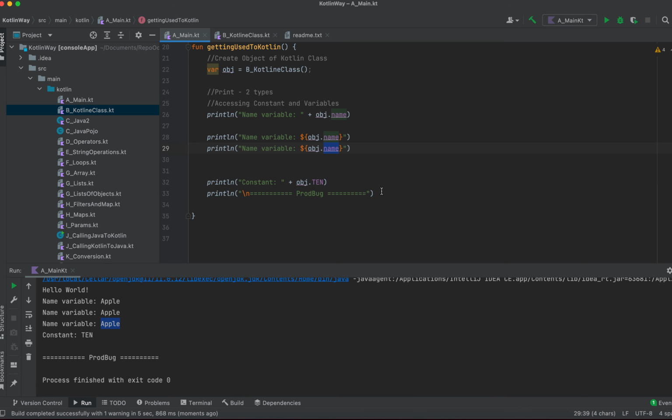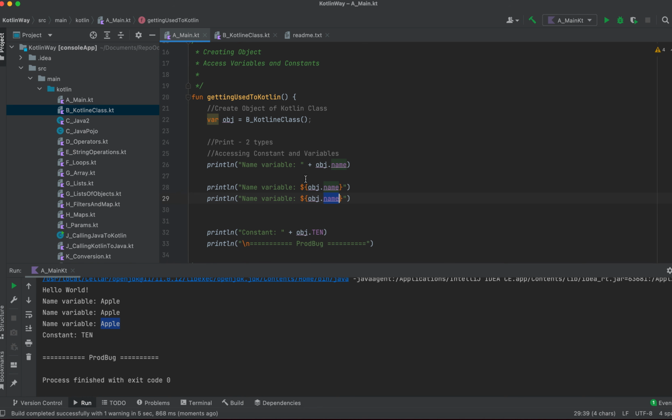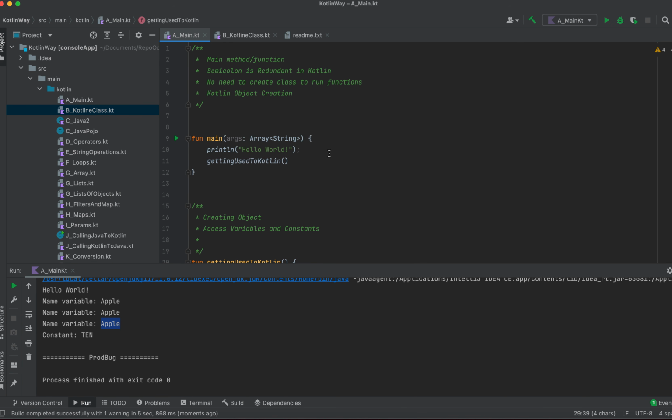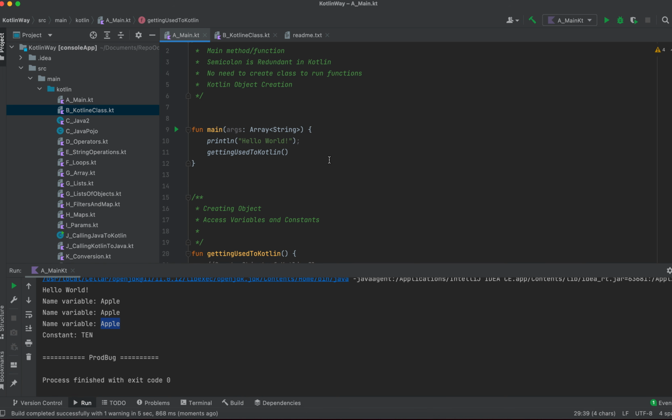So I hope this is clear to you, and we will go through each and every concept with small code, and you can try on your side and just keep learning, and it will be fun. I'm telling you, it will be really fun because see, this is fun, the function name is created as fun. So Kotlin is fun to learn, and just enjoy learning. And I hope you are able to understand something from this chapter, and we will continue with the rest of the topics in Kotlin.